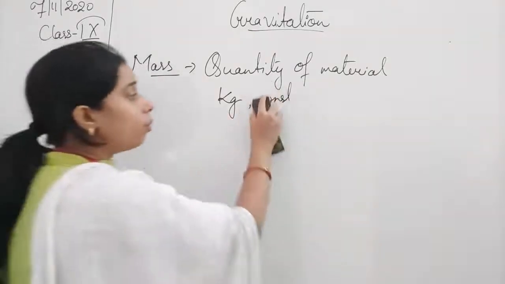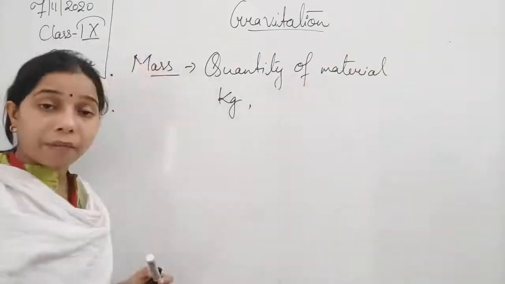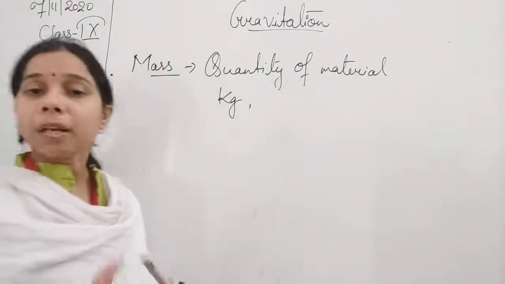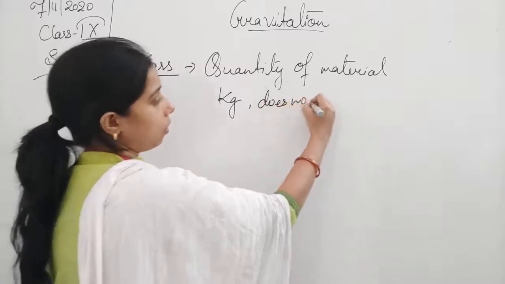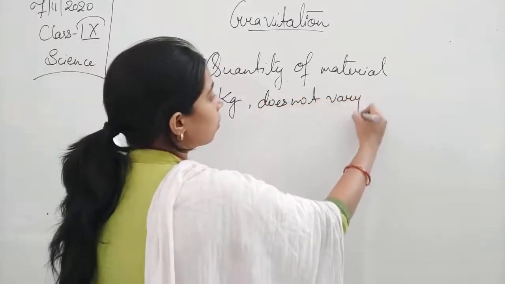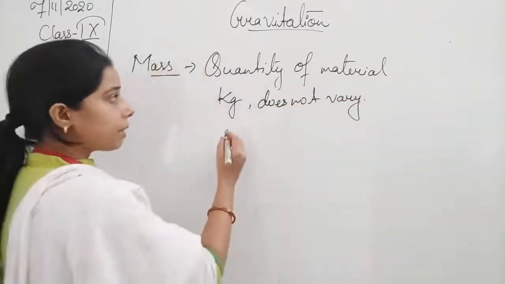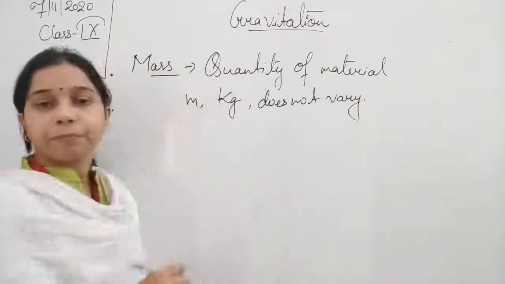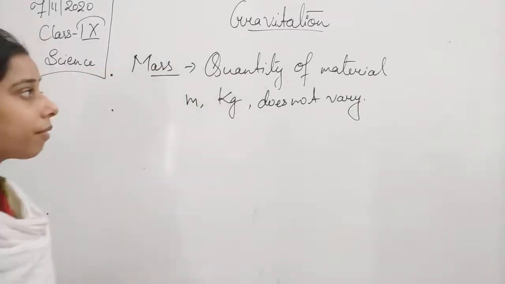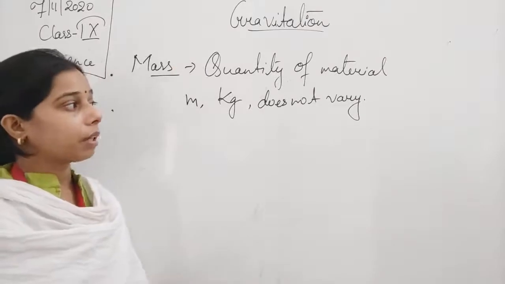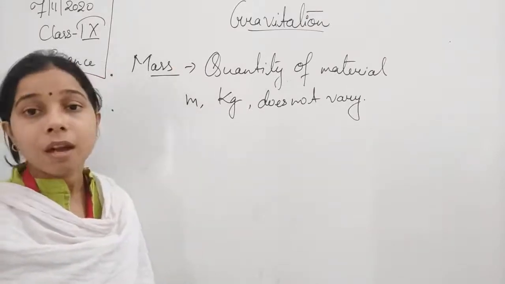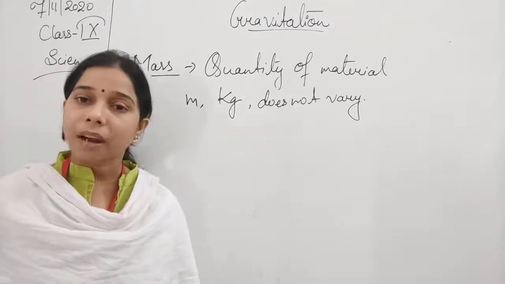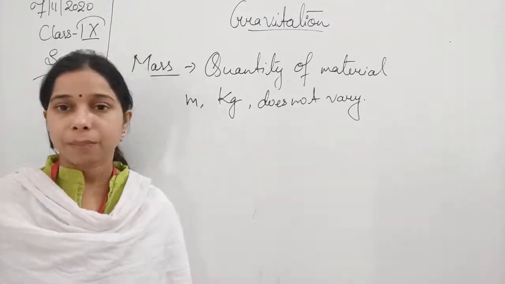Constant means the value is constant. If an object has 5 kg mass, it will remain the same and does not vary. We represent it by a small m. These are some of the properties of mass, how we represent it and its SI unit.